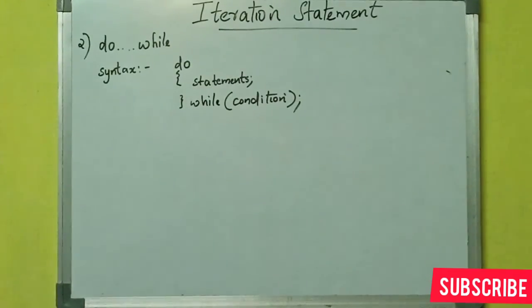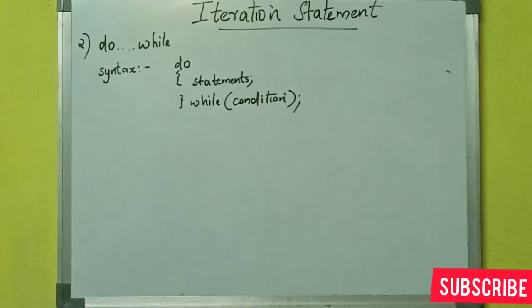So next comes the second iteration statement, which is the do while iteration statement or looping statement. So the syntax of do while is nothing but do in small letters, then the curly bracket is opened. Within the curly brackets we have to specify the body of the loop or the statements. Then after closing the curly bracket, we have to specify the while along with the condition.